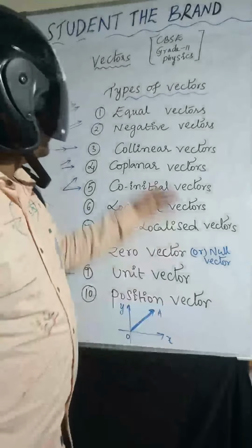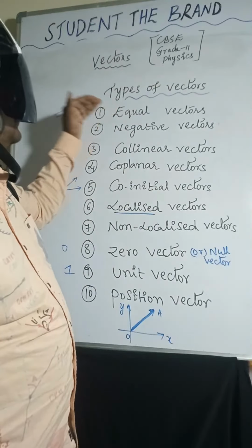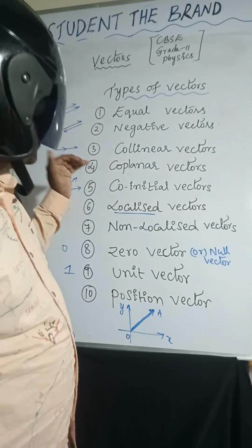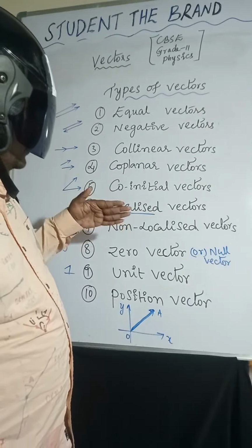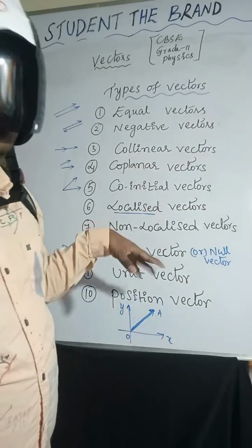So these are the types of vectors: equal vector, negative vector, collinear vector, coplanar vector, co-initial vector, localized vector, non-localized vector, zero vector, unit vector, position vector.